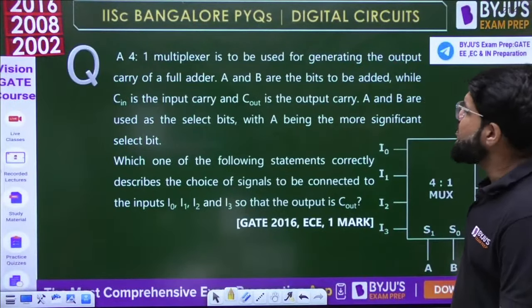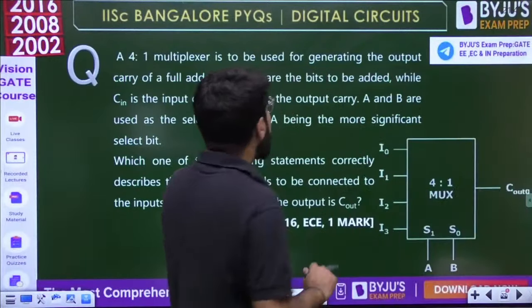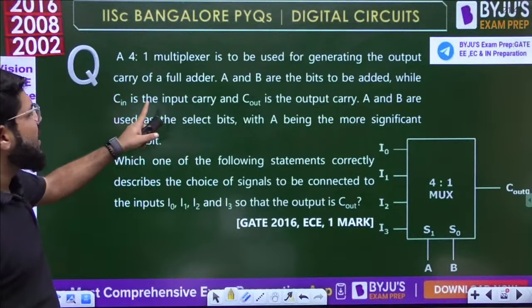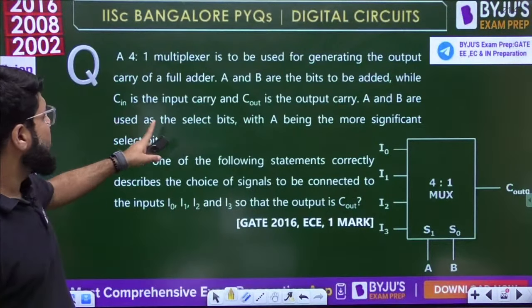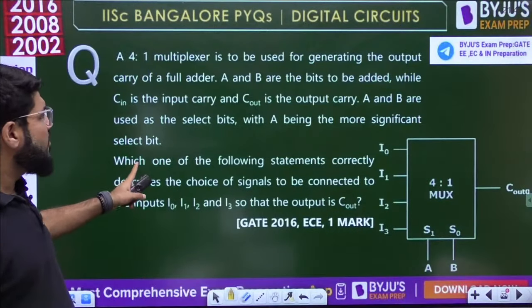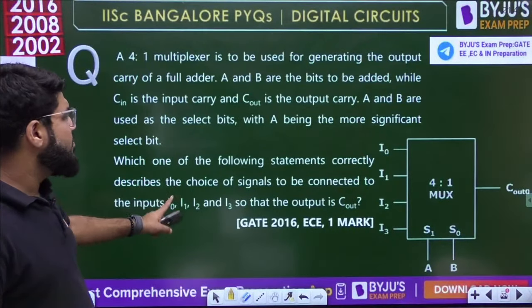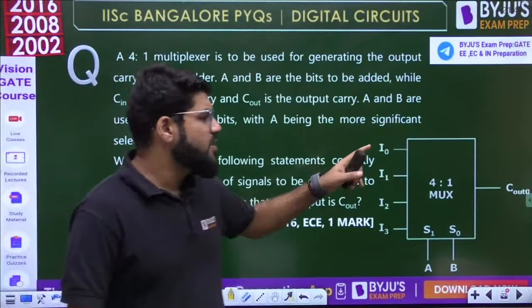A 4:1 multiplexer is to be used for generating the output carry of a full adder. A and B are the bits to be added while C in is the carry input and C out is the carry output. A and B are used as the select bits with A being the more significant bit. Which one of the following statements correctly describes the choice of the signals to be connected to I0, I1, I2, I3 so that the output is C out?